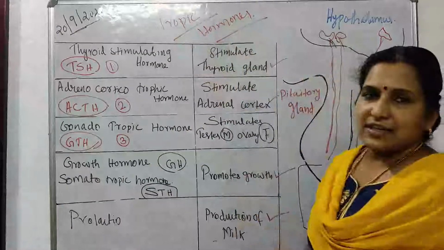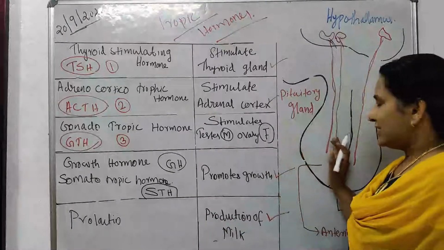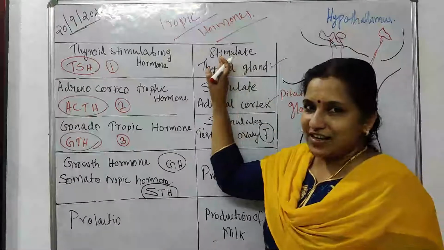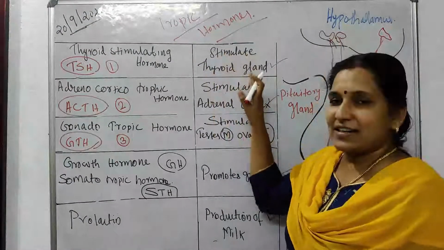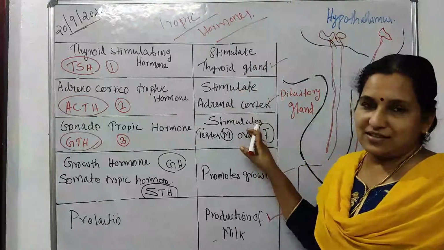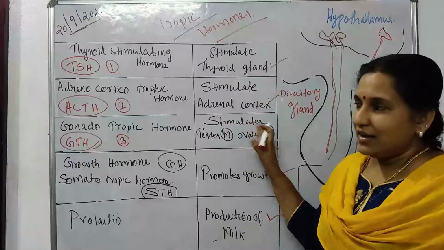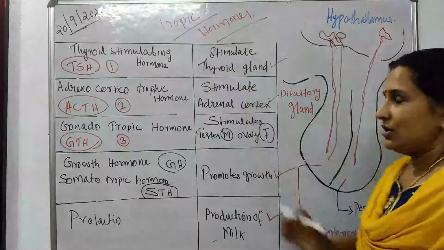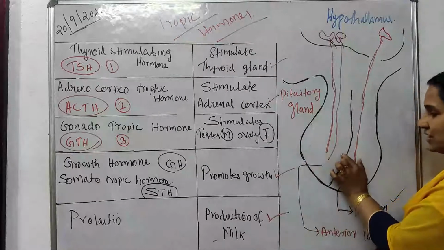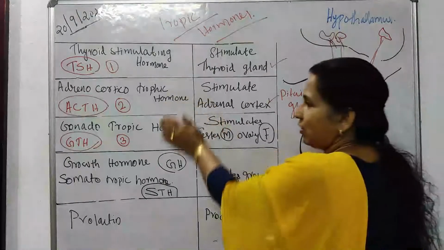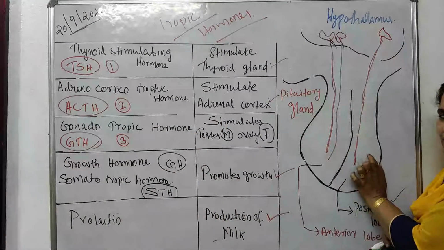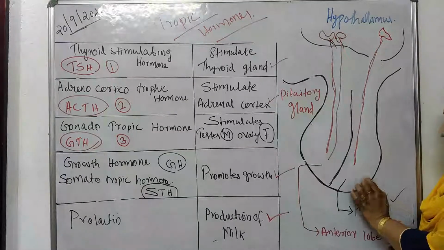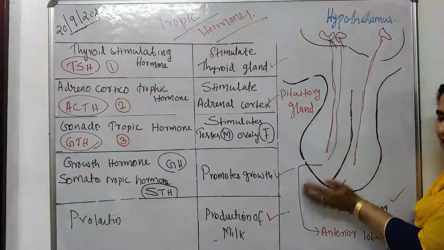From here, it is clearly understood that the anterior lobe of the pituitary gland controls other endocrine glands such as the thyroid gland, adrenal cortex and gonads, and the hormones are named tropic hormones. The pituitary gland possesses two lobes, anterior and posterior. The role of the posterior lobe we can study later.